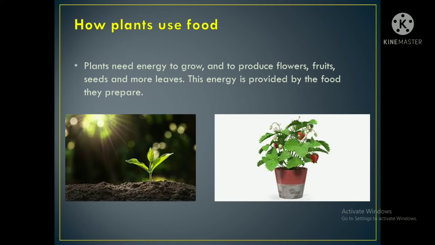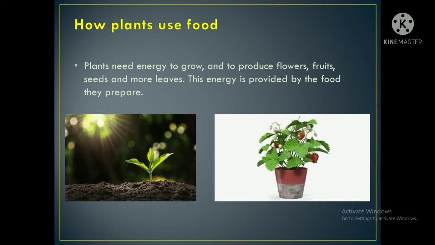Next, we will study how these plants use the food. So plants need energy to grow, isn't it? So they produce what? Flowers, fruits, seeds and more leaves. And the energy is provided by the food they prepare. Whatever food they prepare, from there only they will get the energy, and they will store their starch in the fruits, and those fruits we will eat.